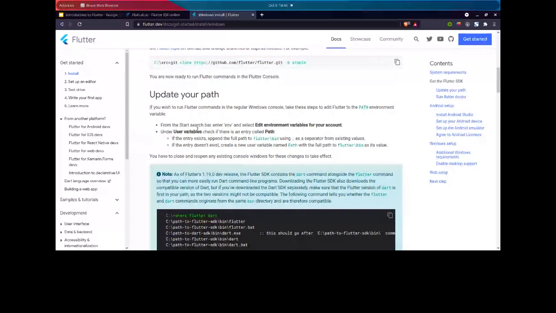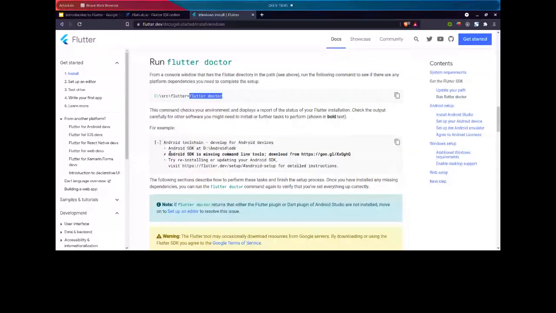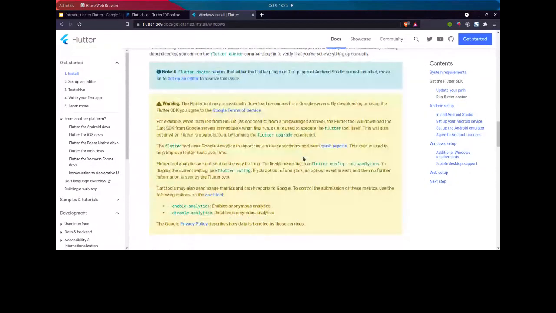After extracting the folder, we just update the Flutter path, and after that our Flutter is ready to go. There is also a command, Flutter Doctor, which automatically checks whether all the requirements are ready or not. It pretty much abstracts all the things, and if something is missing, you get a proper description and can download it from there. Again, if you have any doubts while installing the setup, I will be there.